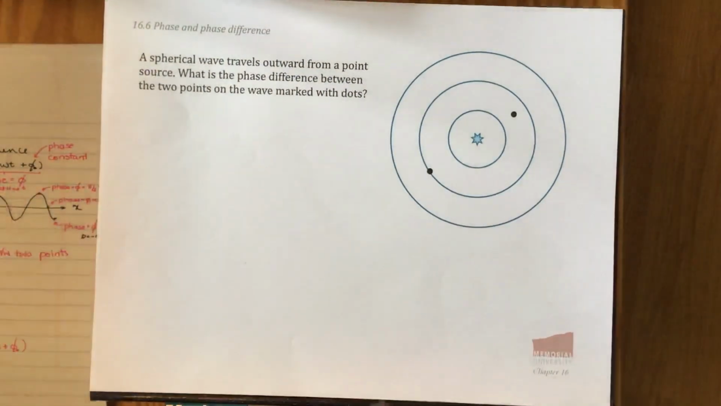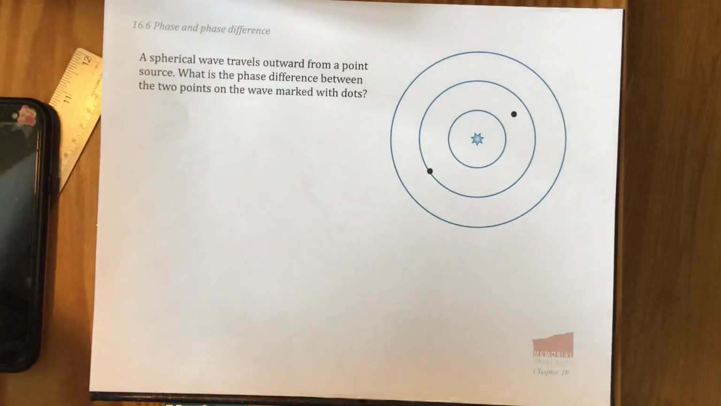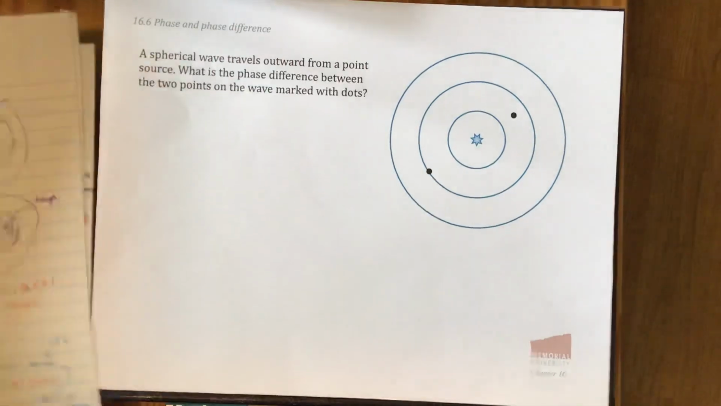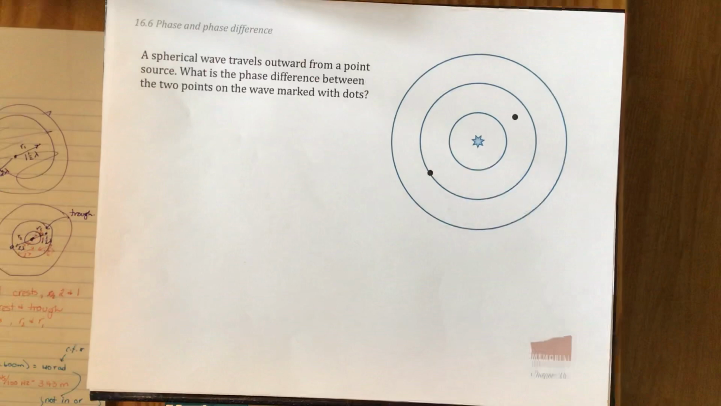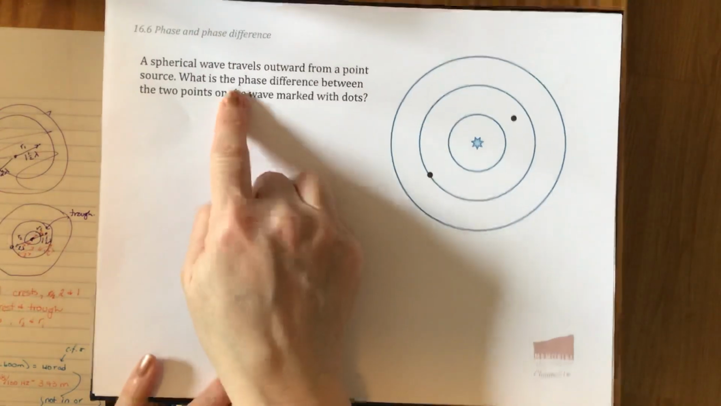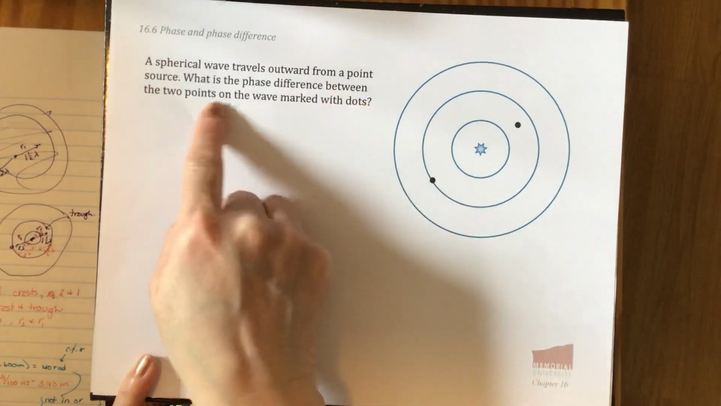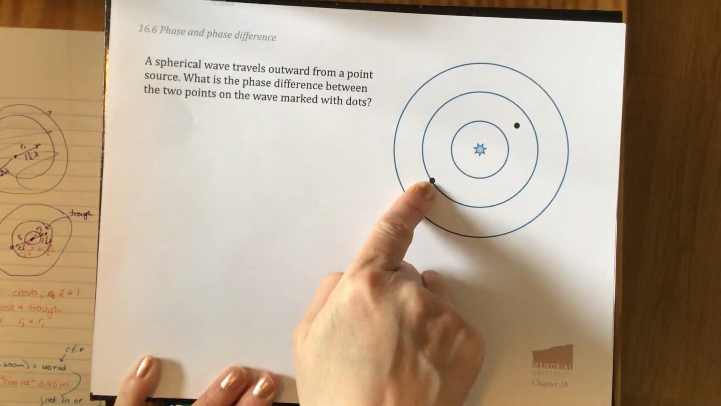For this example, let's look at a spherical wave. Let's say it's traveling outwards from a point source. So this example might be a light bulb that we turn on, and the light waves travel outwards from that source. What is the phase difference between the 2 points on the wave marked with these dots?